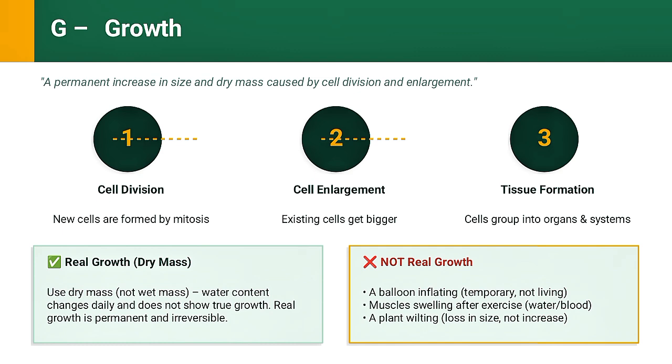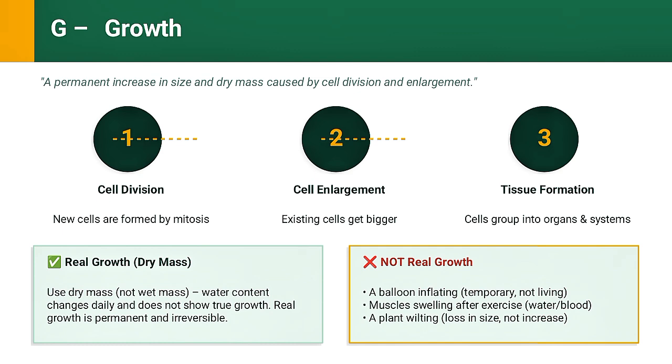Growth is not temporary. It happens in three steps. First, cell division. New cells are made through a process called mitosis. Second, cell enlargement. The new cells grow bigger. Third, tissue formation. These cells come together to form organs and systems.